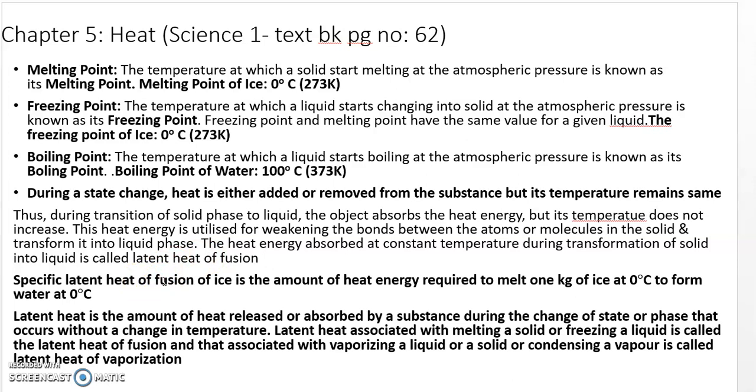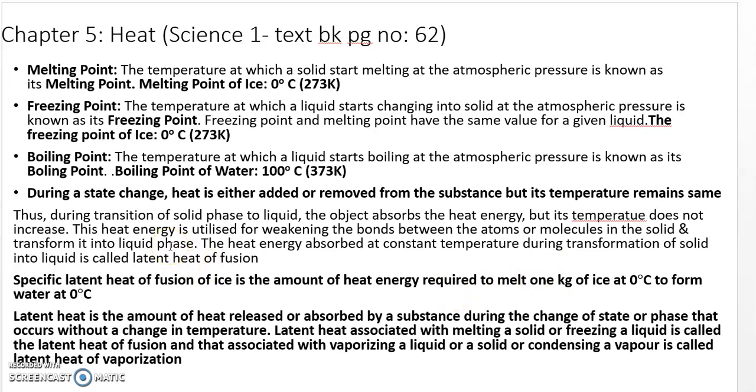For that you have to specify the term. It is the amount of heat energy absorbed at constant temperature by unit mass, that is 1 kg, of the solid, that is ice, when it is taken into the liquid. That is called the specific latent heat of fusion.